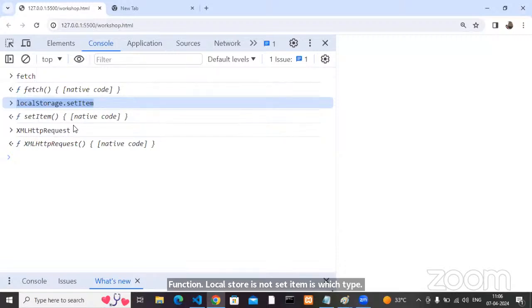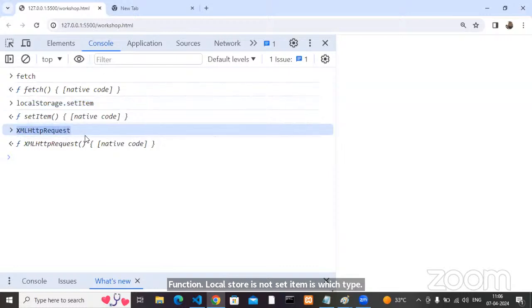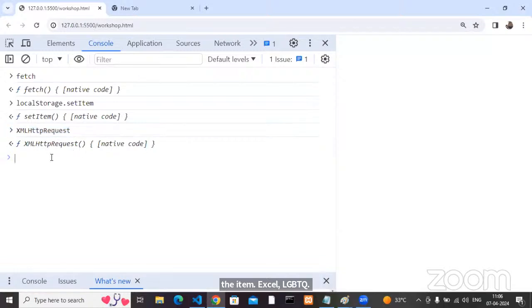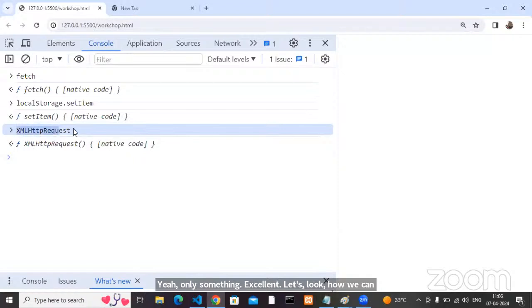Terminology wise, XMLHttpRequest is which type? Okay, class. See, fetch: if I access it, it's only fetch. localStorage.setItem: it's only setItem. XMLHttpRequest, only XMLHttpRequest. How can we say this is a class? First, you can go with this.